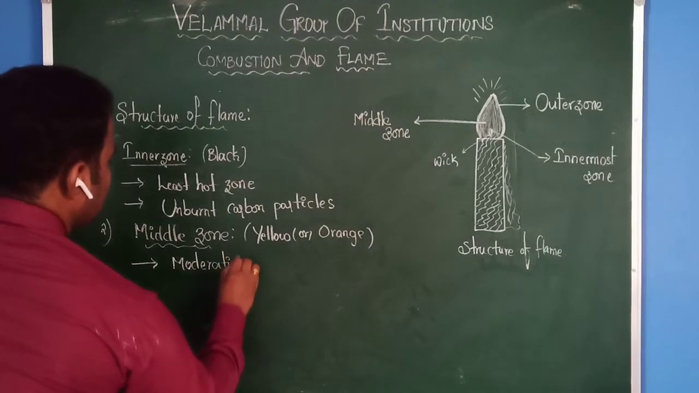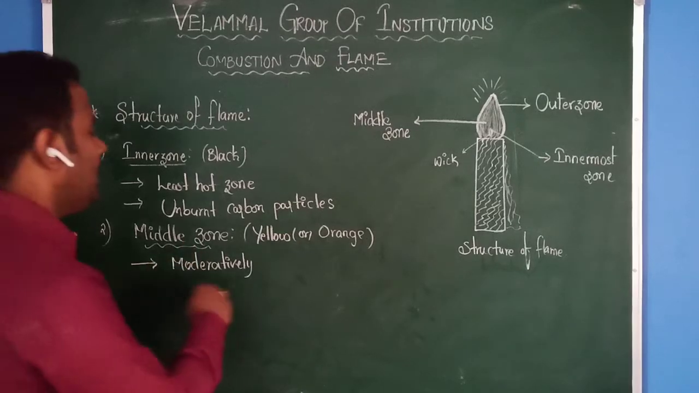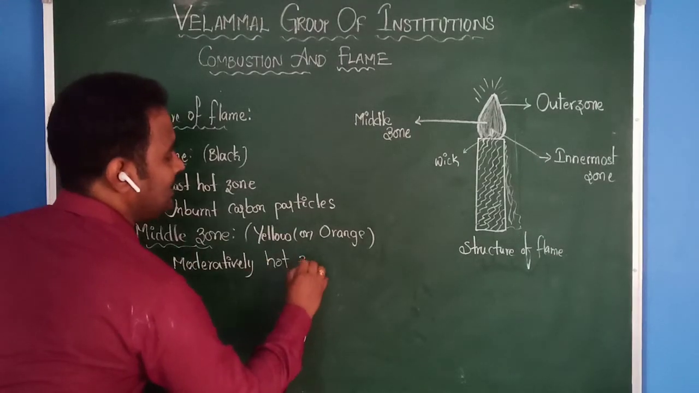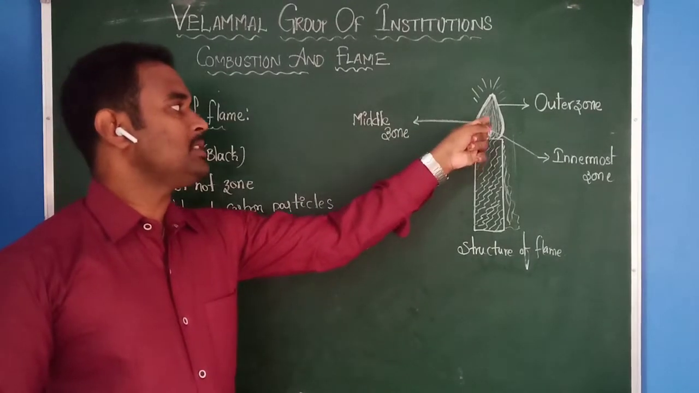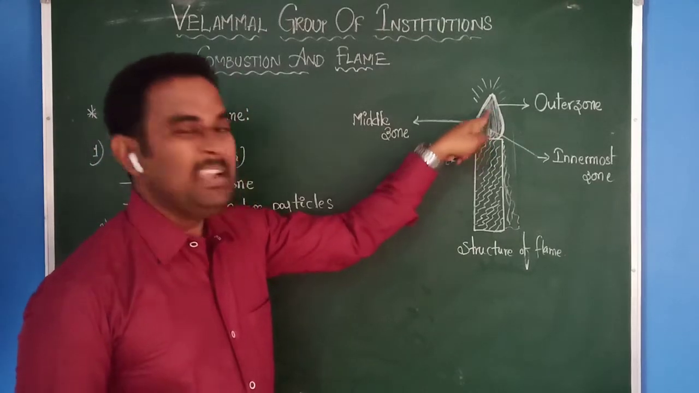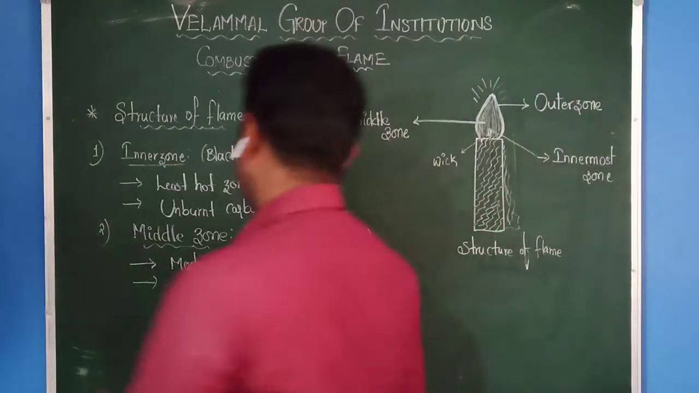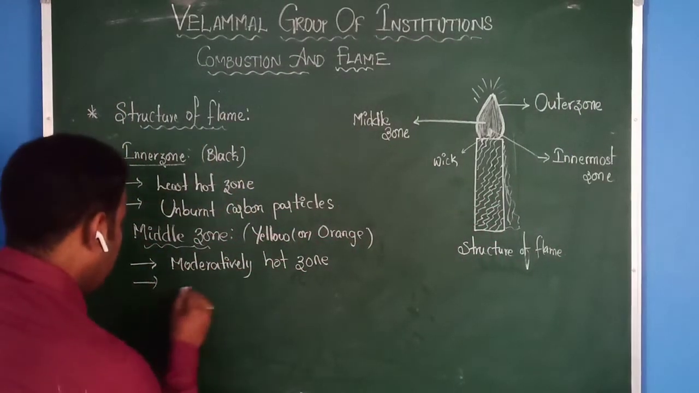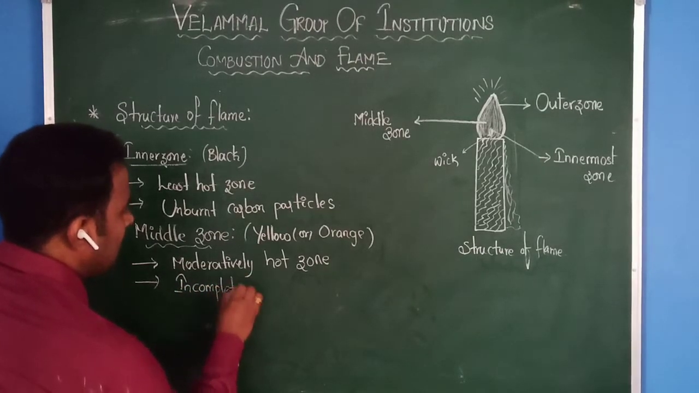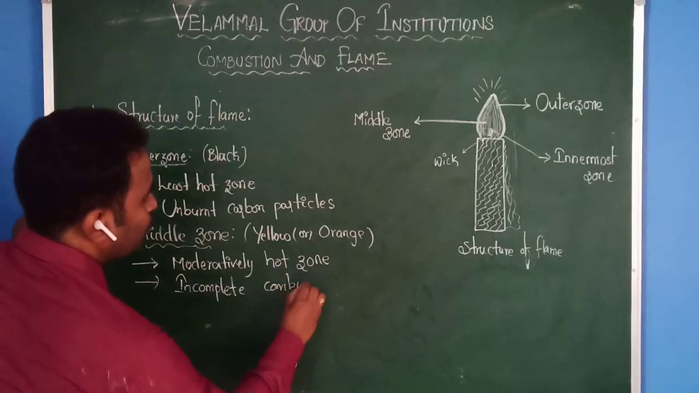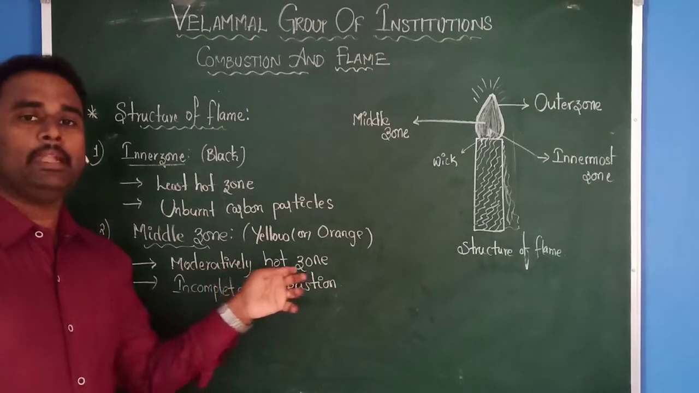Moderately hot zone means it is not the least hot zone and it is not the very hot zone; it comes under moderately hot zone. Why does it come under moderately hot zone? The reason is that there is not sufficient oxygen present in the middle zone. Only a small amount of oxygen is present. Due to that, it is a moderately hot zone because of incomplete combustion. Due to incomplete combustion, the middle zone of the candle flame is a moderately hot zone.